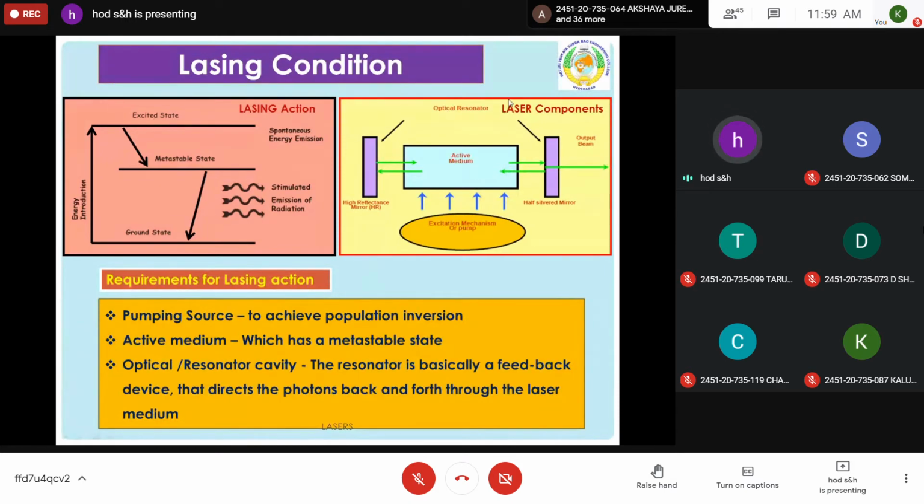Then an optical resonator will be there. So a highly reflecting mirror and partially reflecting mirrors or devices are arranged here. Suppose the laser beam comes in the left direction, because there is a perfect reflector, it gets back. Until it interacts with another excited atom, it should go in the right direction only. So it oscillates like that. On the left side it is perfectly reflected.